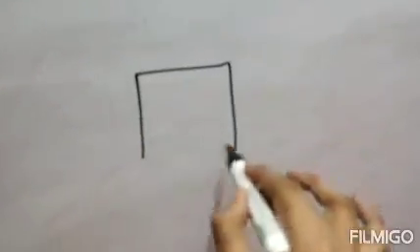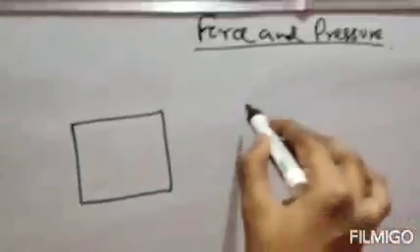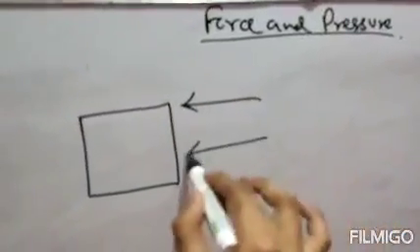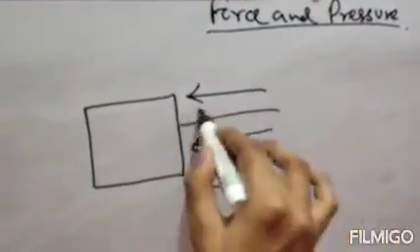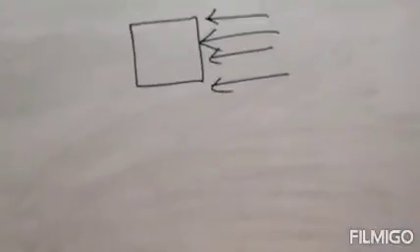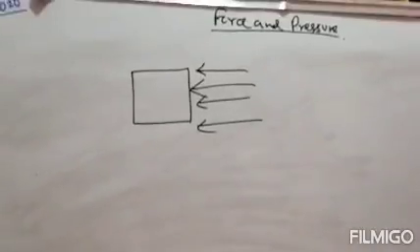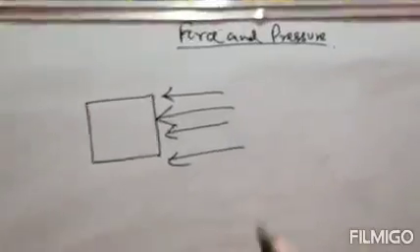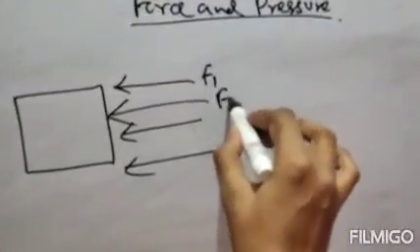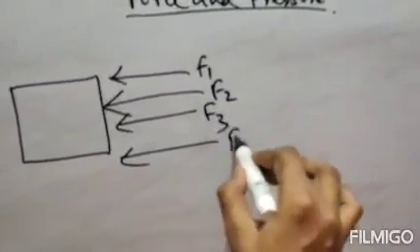So I'll erase this first. So the next part is, suppose this is a box, and you are applying force from this side. Whenever the forces are applied in the same direction, see all the forces: suppose this force is F1, this is force 2, this is force 3, this is force 4.